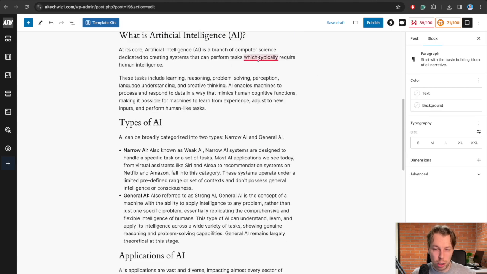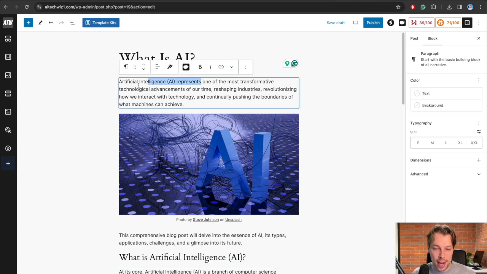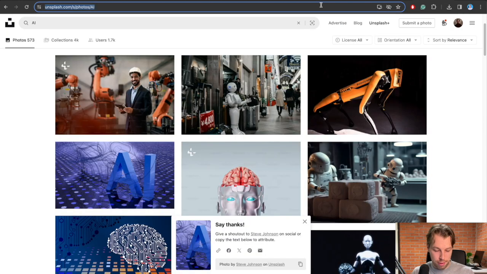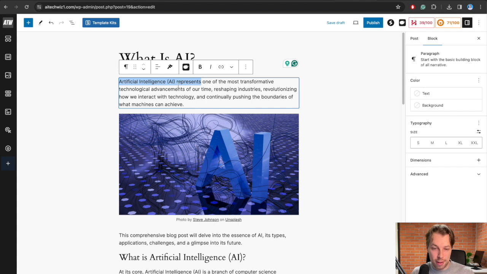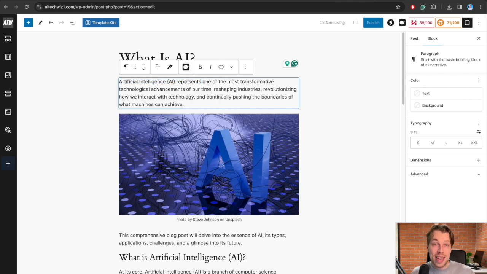And that's pretty much it when it comes to creating this kind of a blog post. Also, if you want to leave a link to somewhere, you can highlight a section and then just hit Command V or Control V, based on what system you're using, and it will link to that place. So for instance, let's do something like this just for the sake of simplicity. And then you can click on Open Link in New Tab if you want the people to not exit your website when they are clicking these links.